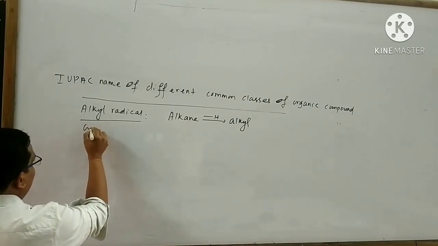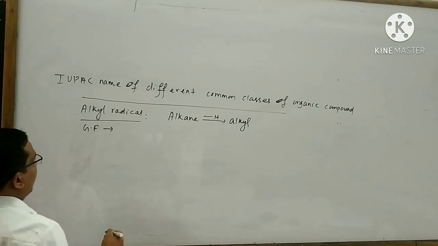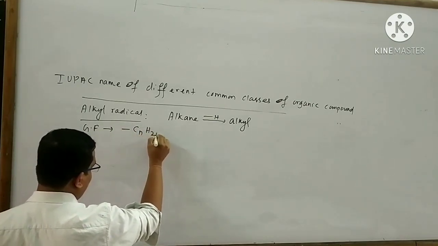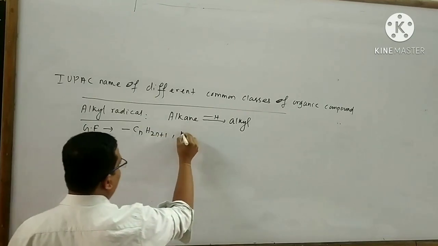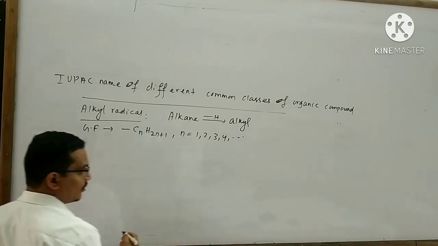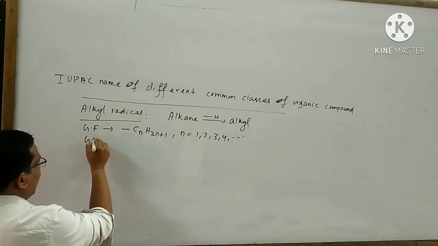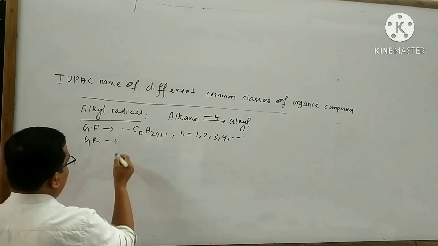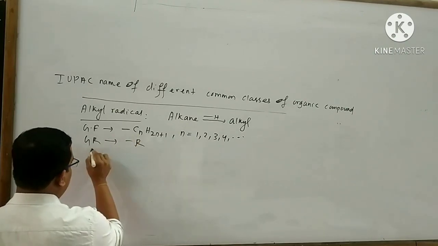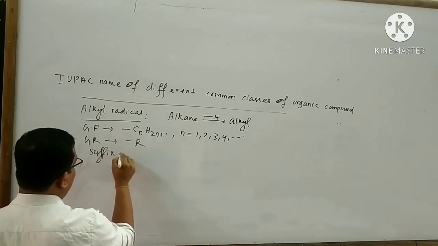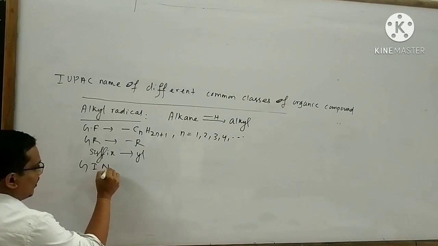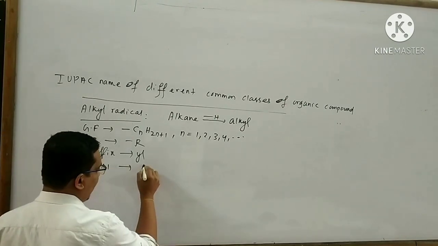The general formula of alkyl radical is CnH2n+1, where n equals 1, 2, 3, 4, and so on. The general representation is -R. The suffix for alkyl radical is yl. The general IUPAC name is alkyl.